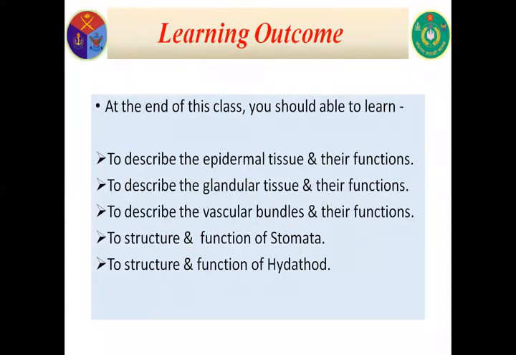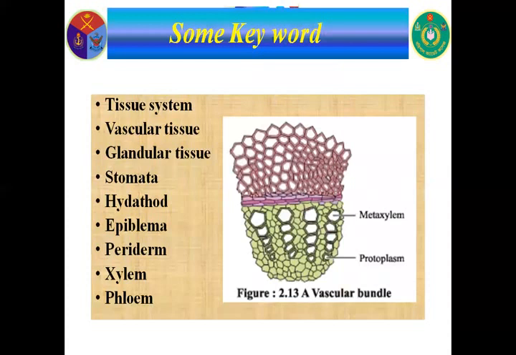Learning outcome. At the end of this class, you should be able to describe the epidermal tissue and their functions, describe the ground tissue and their functions, describe the vascular tissue or vascular bundle and their functions, and the structure and function of stomata and hydathode. Now, some important keywords in this lesson: tissue system, vascular tissue, ground tissue, stomata, hydathode, epiblema, pericycle, periderm, endodermis, xylem, phloem, etc.